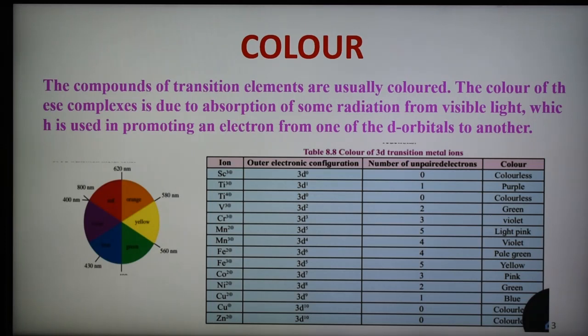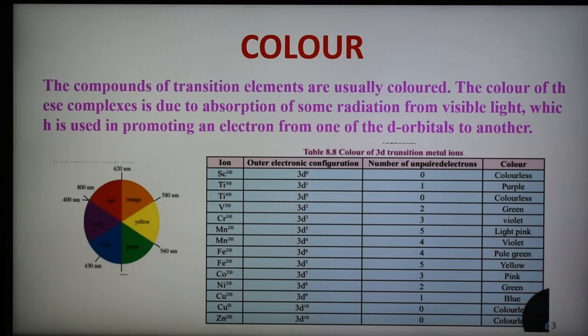A d-d transition involves d electrons. There are 5 d orbitals, and they are grouped into two sets: the t2g and eg sets. The t2g set includes dxy, dyz, and dxz, and the other set is dx²-y² and dz².